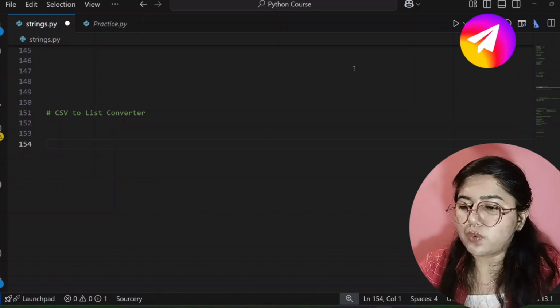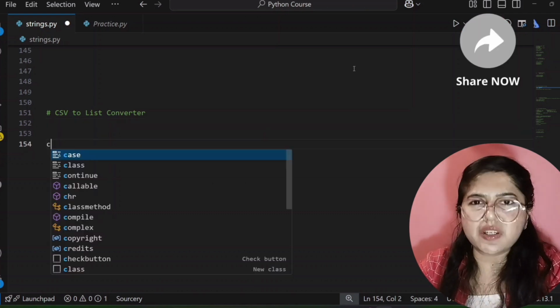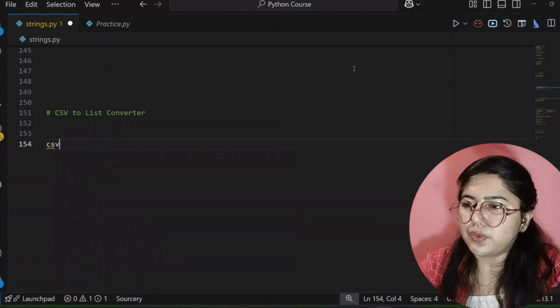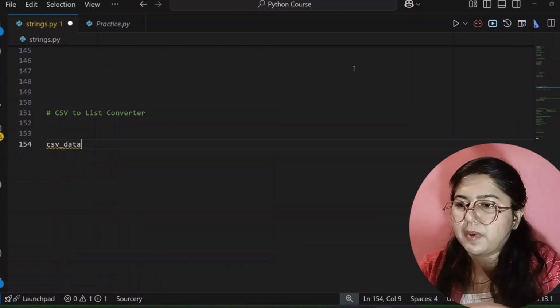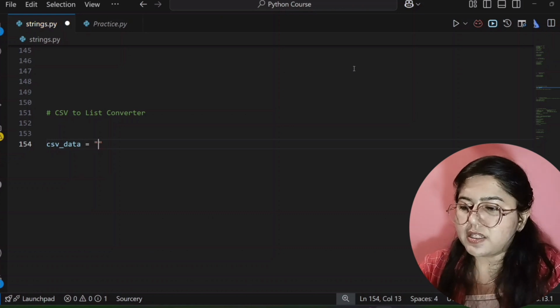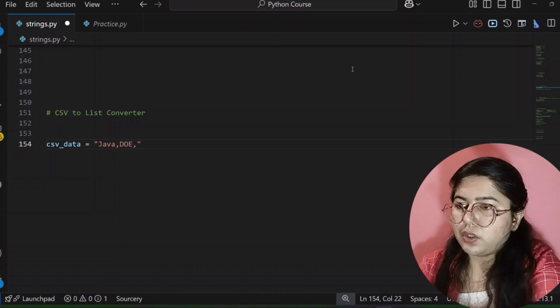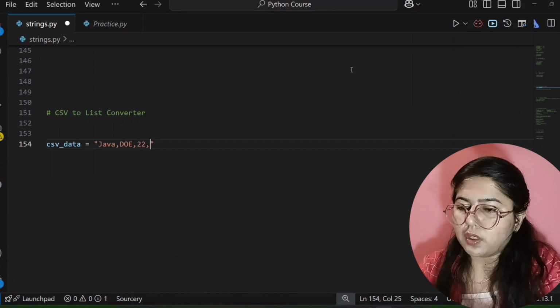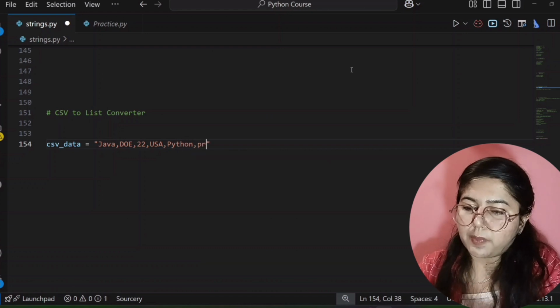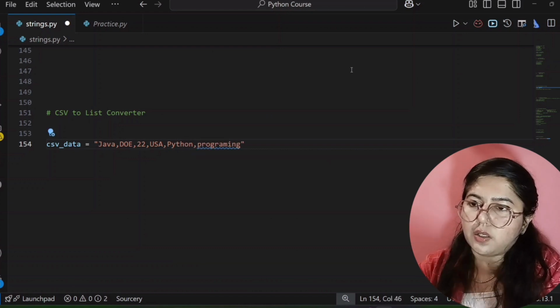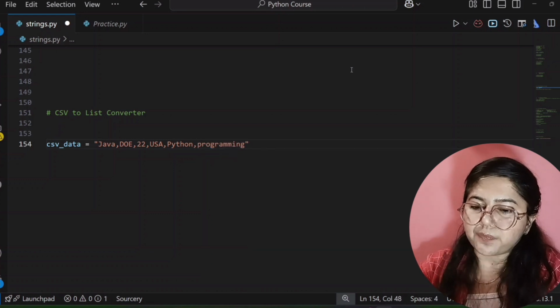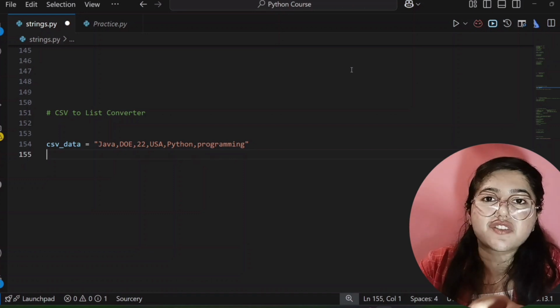First we have to write our string, or our CSV data which we have to convert into a string. So I am creating a variable where my CSV data will be stored, and the CSV data is like this. See here, Java, then Due, then 22, then USA, or Python programming. Like this our CSV data is there, and now I want to convert the CSV into our list.